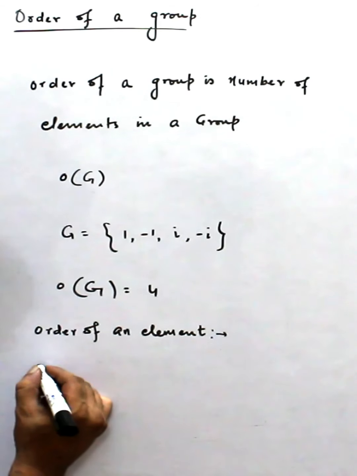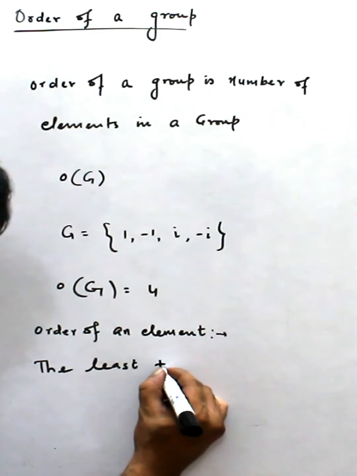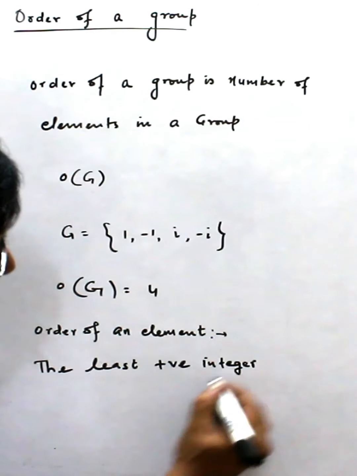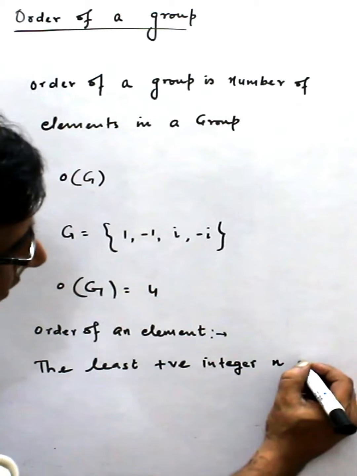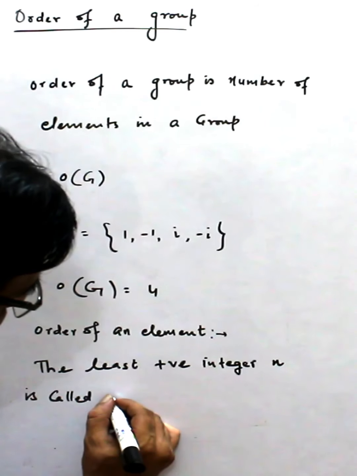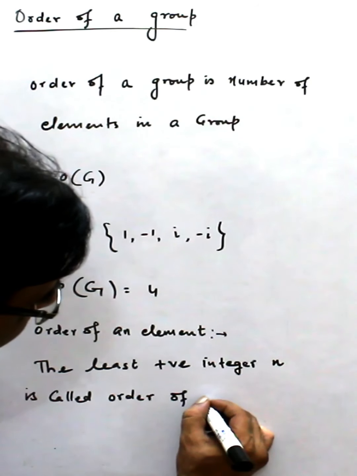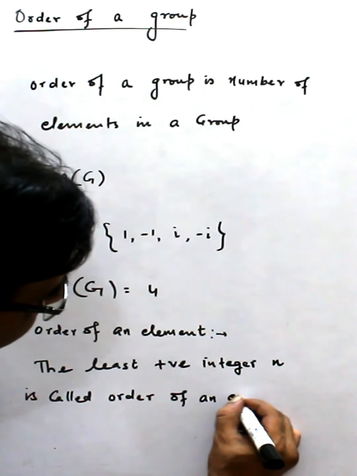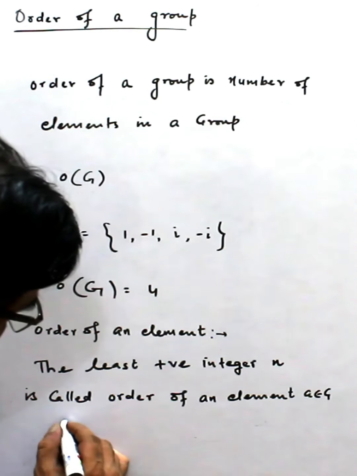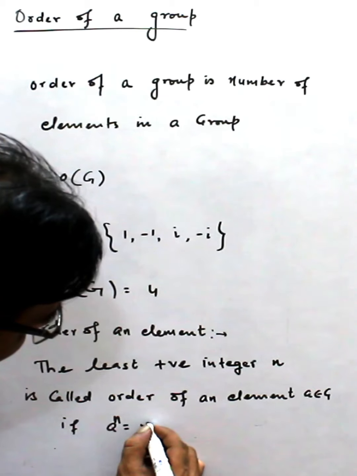The least positive integer n is called the order of an element a belonging to G if a raised to n is equal to the identity.